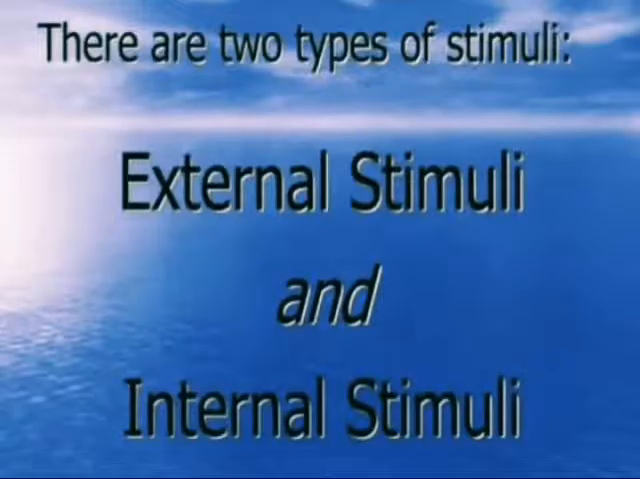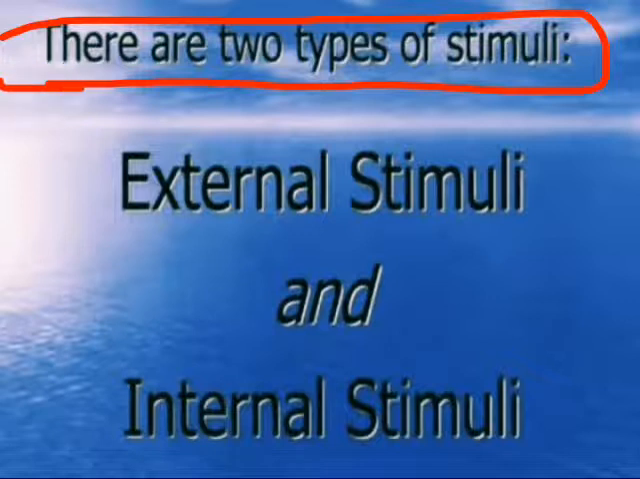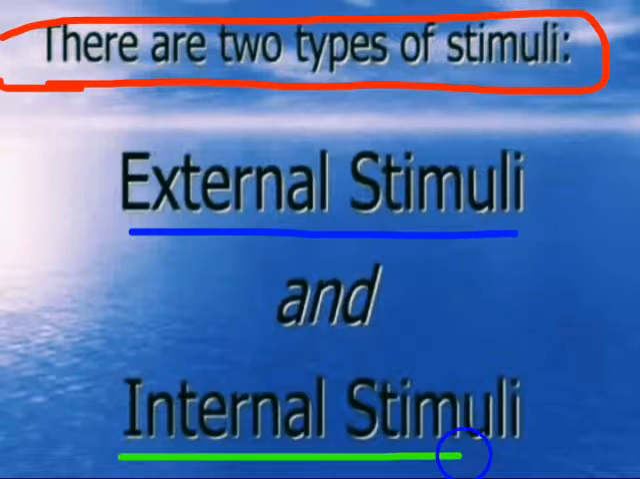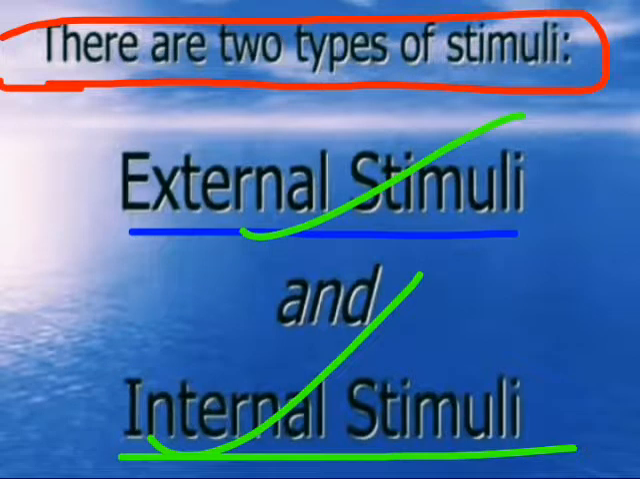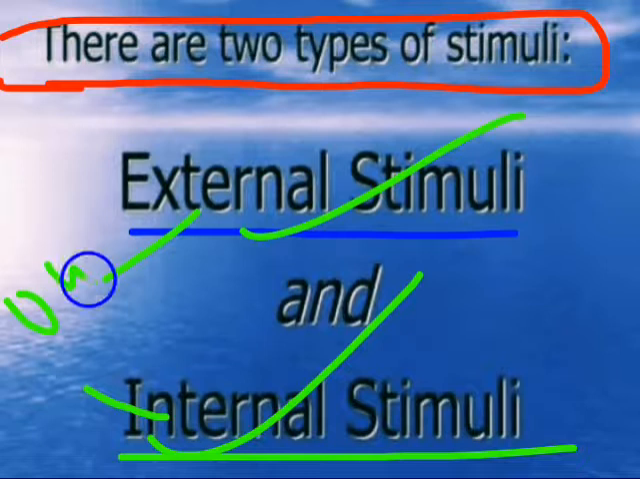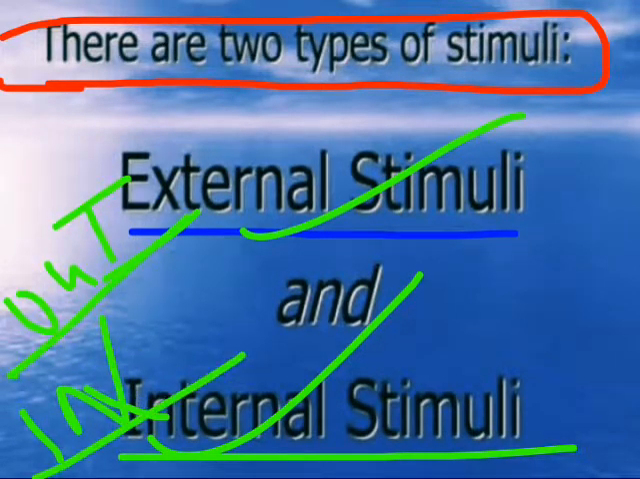Now the types of stimuli. What are the two types of stimuli? There are two types of stimuli. The first one is external stimuli, and the second one is internal stimuli. By seeing this we can understand what external is and what internal is. External means outside, internal means inside. That's why we are talking about this.